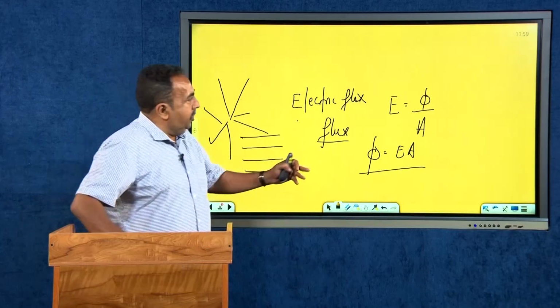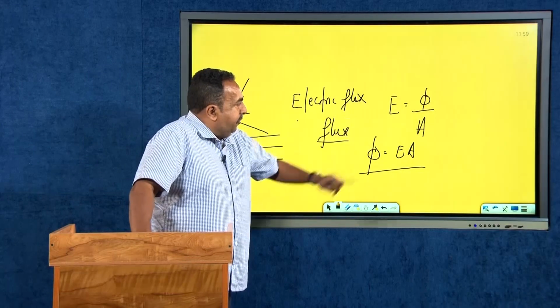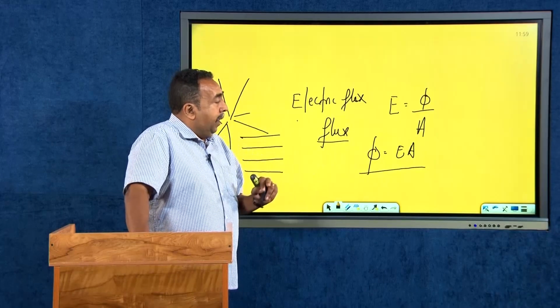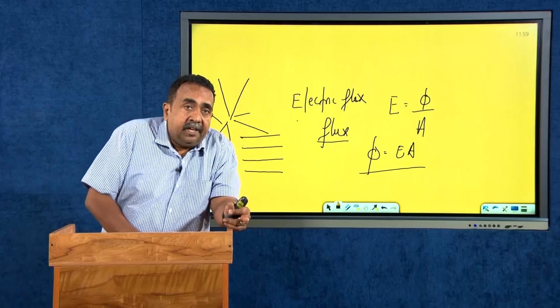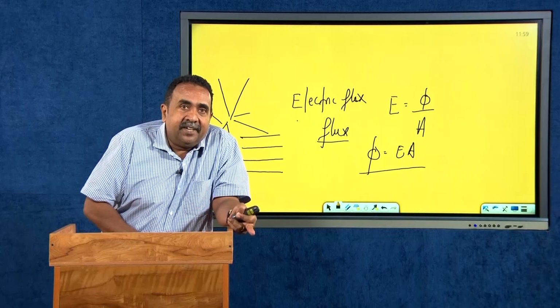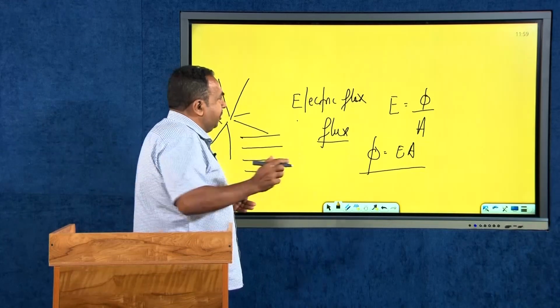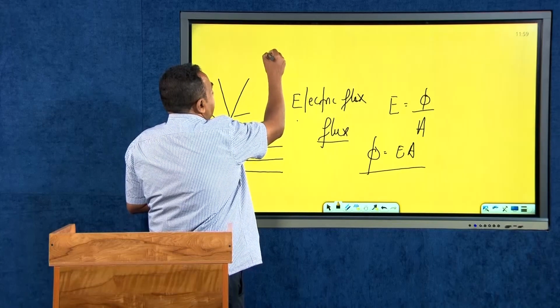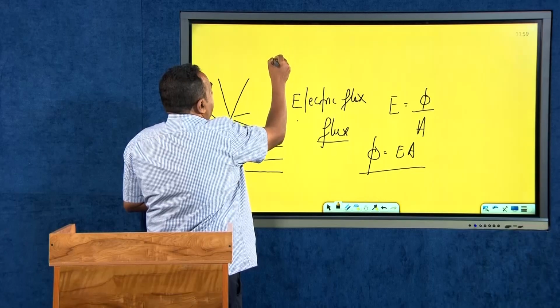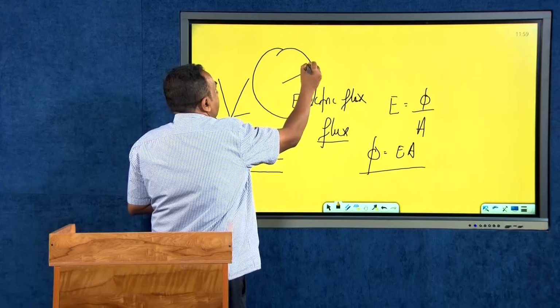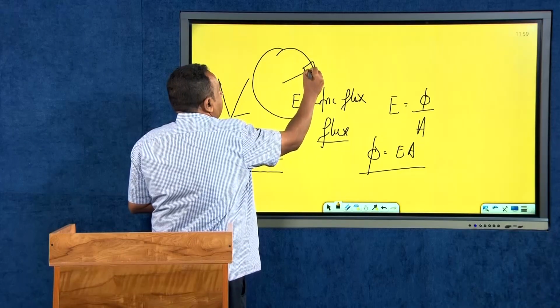Mathematically, you can write the electric field as phi divided by area, or phi is equal to E into A. But this means that the electric field E is a constant and the area is a constant. That may not be the case, because you can have any arbitrary type of surface. If you have a spherical surface, you can consider an area something like this.